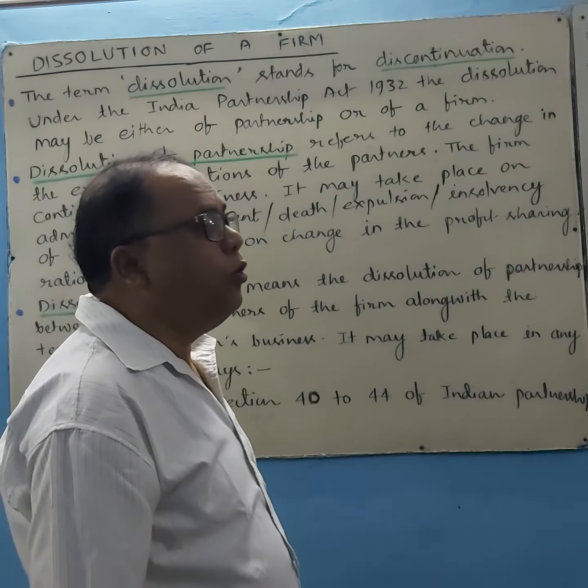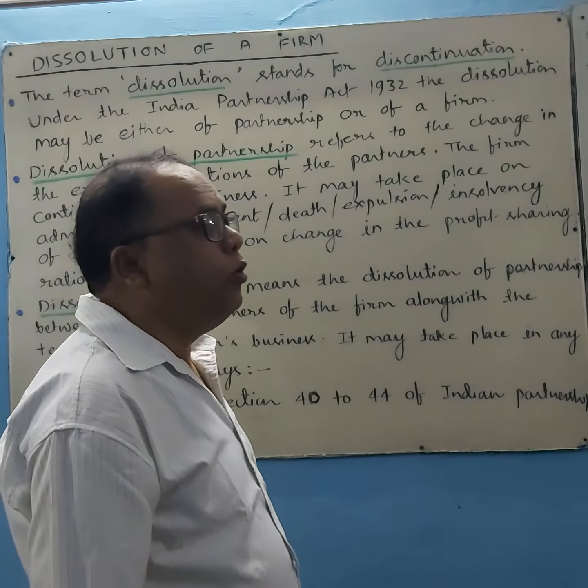When all the partners agree to dissolve the firm, then there will be dissolution of firm under section 40. Next, compulsory dissolution under section 41.